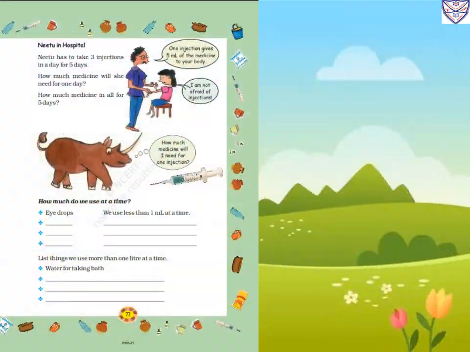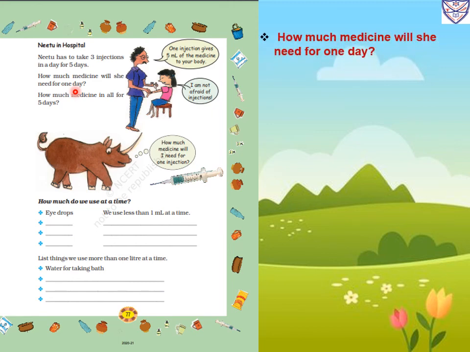Now next page, page number 77. Neetu in hospital. Neetu has to take 3 injections in a day for 5 days. For how many days? 5 days. How much medicine will she need for 1 day? So how much will she need?